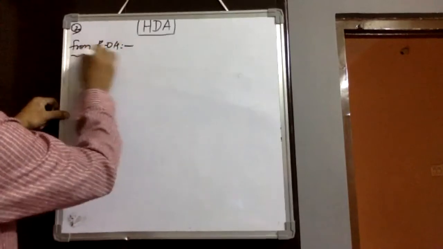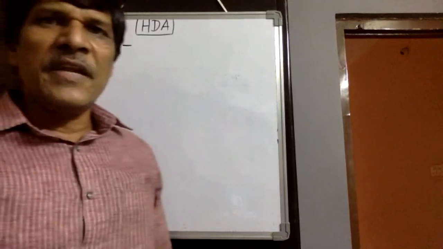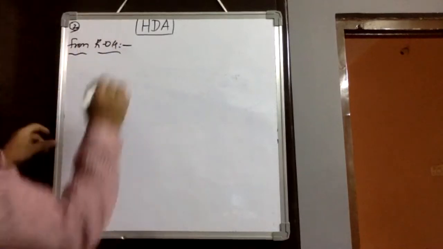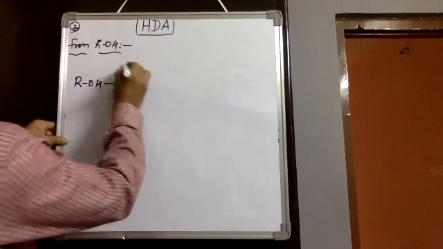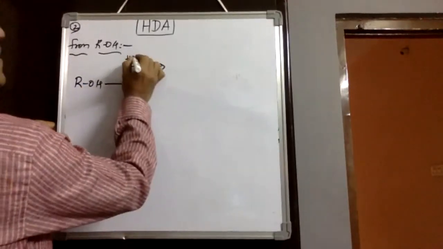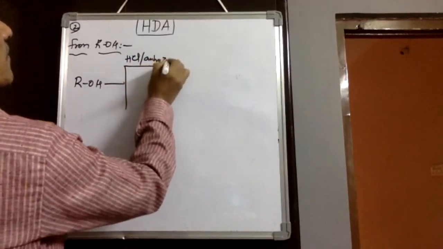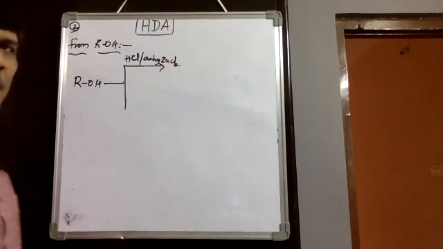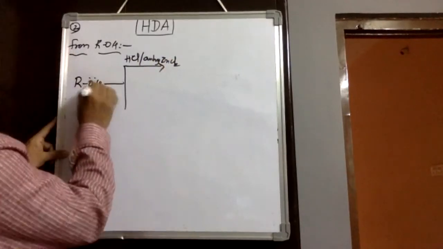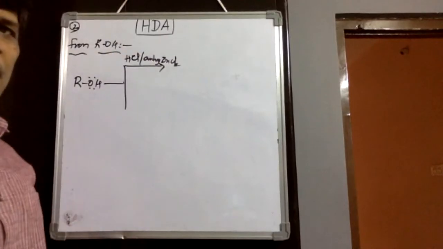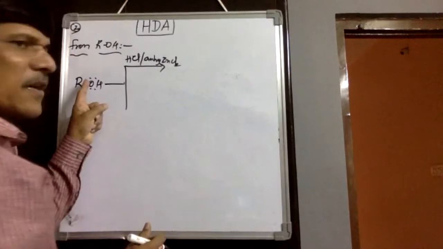Then alcohol, if we substitute OH with halogen, then halogen derivatives we would observe. So when we take alcohol in the presence of hydrogen halide, hydrogen chloride followed by anhydrous zinc chloride, this is called Lucas reagent. By the addition of Lucas reagent, the electron pair present on the oxygen is donated to zinc, that is a Lewis acid, and then a positive charged oxygen forms.